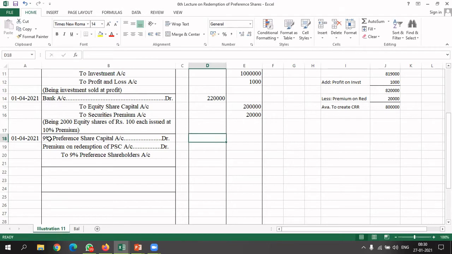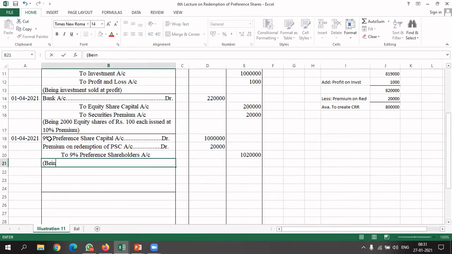So now we have to redeem 10 lakh rupees shares at a premium of 2%, which comes to 20,000. So in total we are going to transfer 10 lakh 20,000 to the shareholders account. Here we will write being claim transferred at premium.